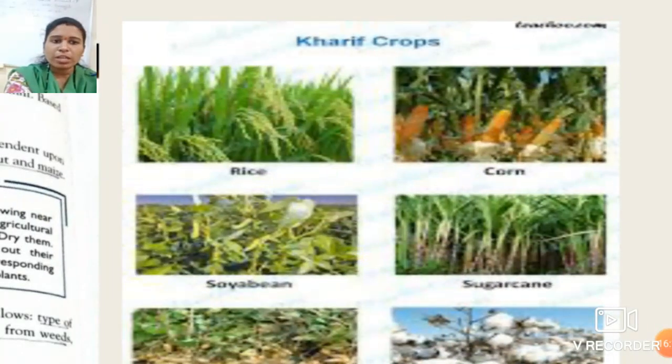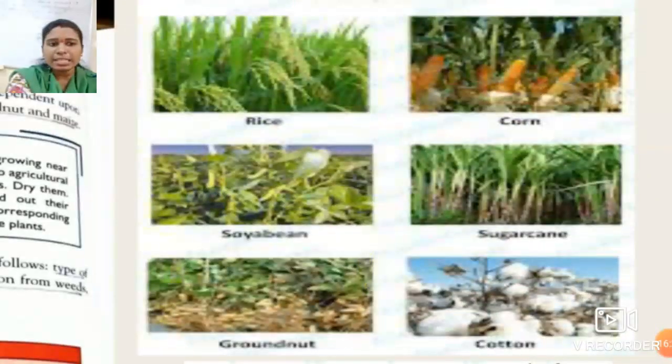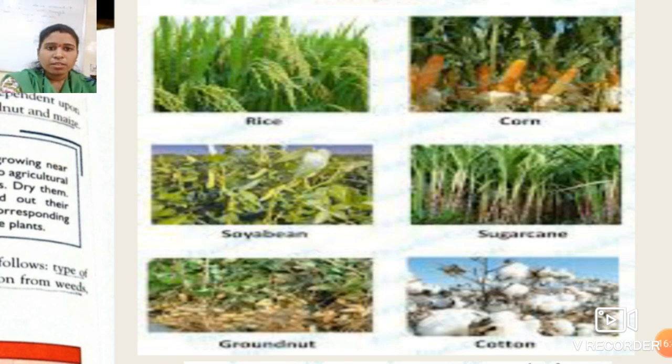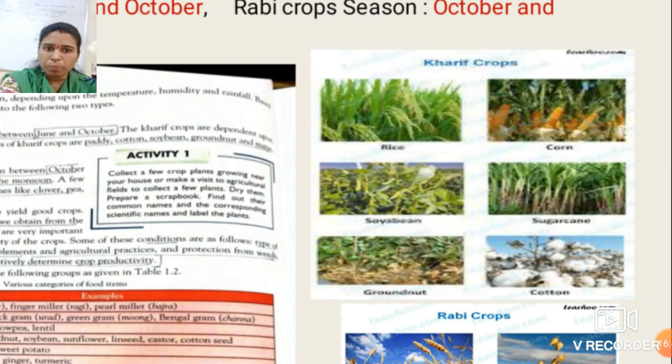See students, in this picture, the examples of kharif crops and their pictures. See, rice, corn, soybean, sugarcane, groundnut and coconut. These all six plants or crops require rain, so they grow in the rainy season. As all of you know, rice requires a lot of water for its growth. Okay students, so these are the examples of kharif crops.